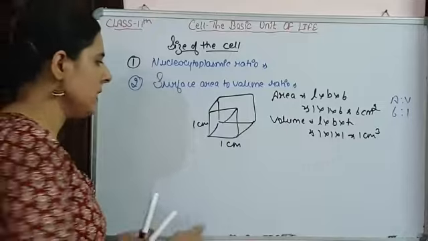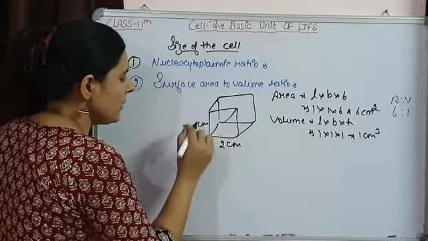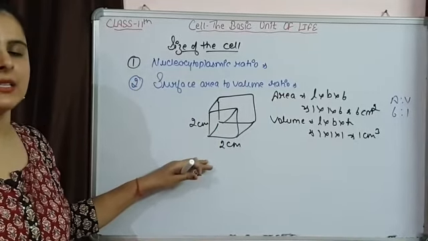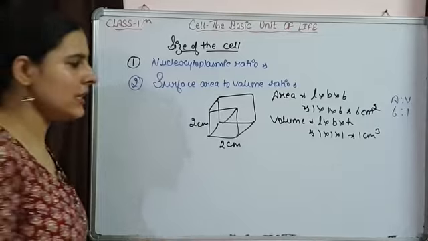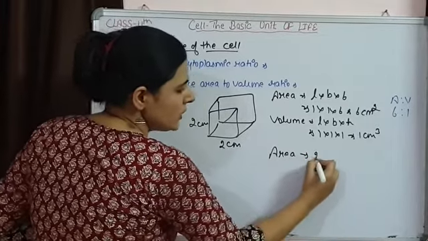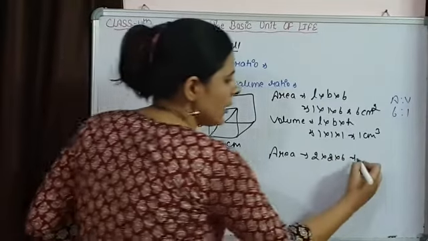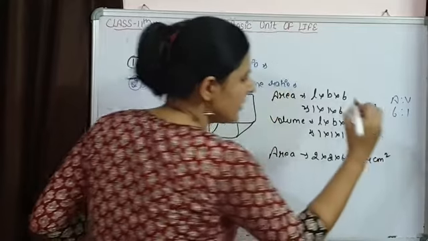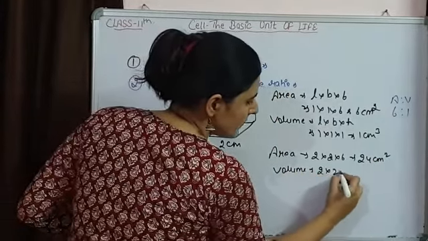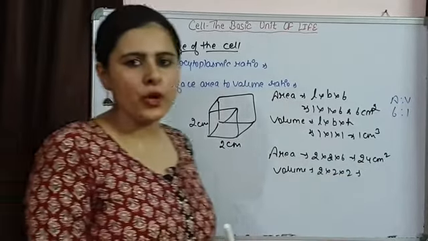But if I increase the size of the cell and now each side is 2 centimeter, then we calculate the area. Now the area will be 2 into 2 into 6, that will be 24 centimeter square, and this will be the volume for it.